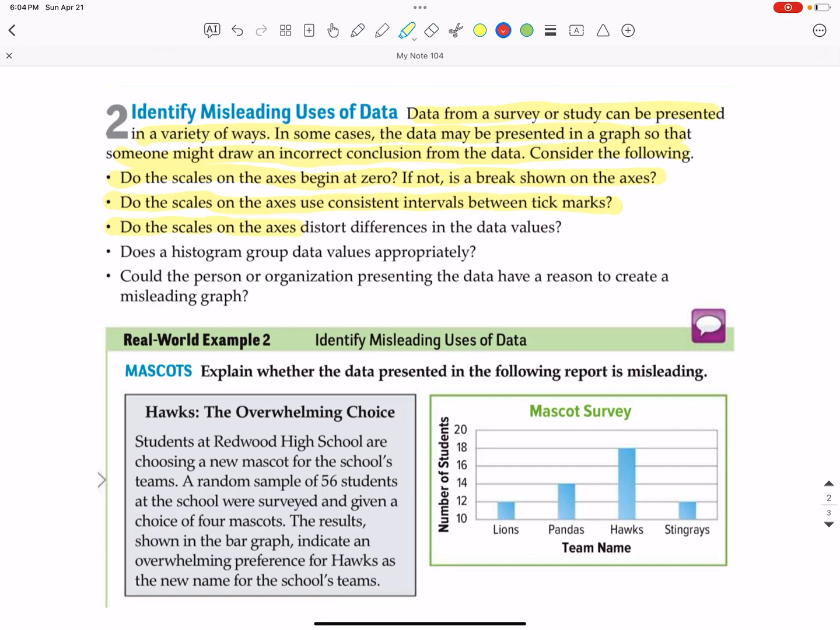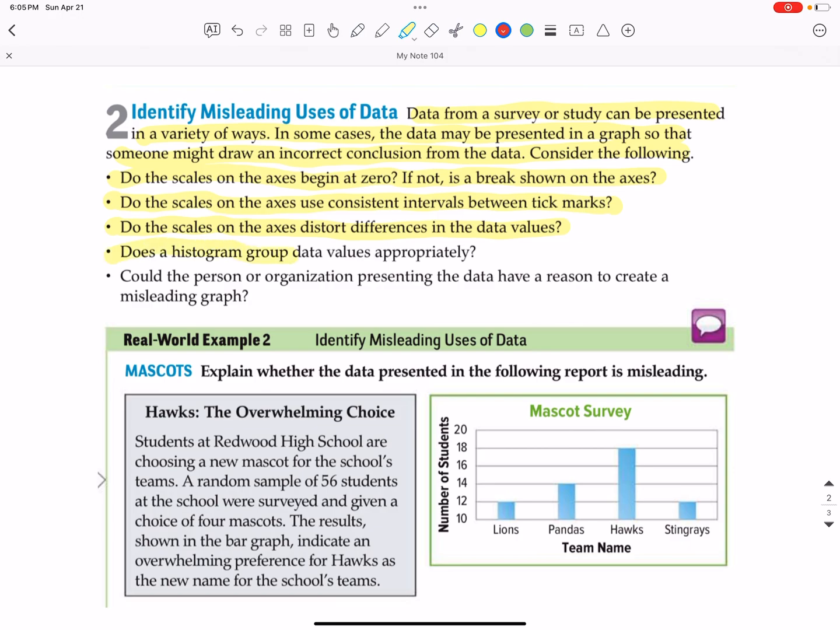Do the scales on the axes distort differences in the data values? They might use deliberately very large values or very small values on the axes. For example, maybe we're just talking about grades, which only go from 0 to 100. And maybe they're going by hundreds on the graph, which means everybody's bar is going to be very small and all relatively the same size. So that would not be a good way to display the grades in a class.